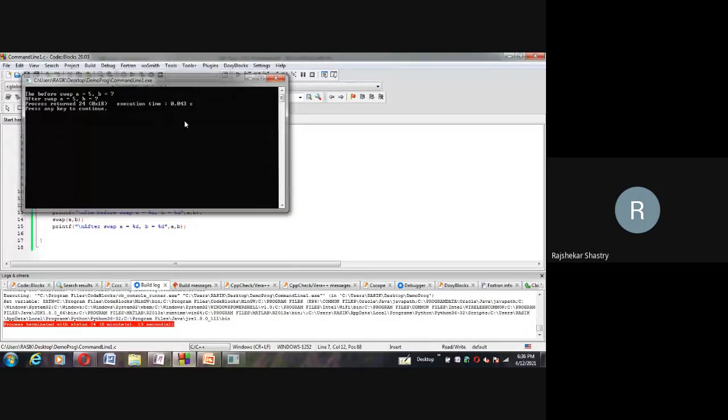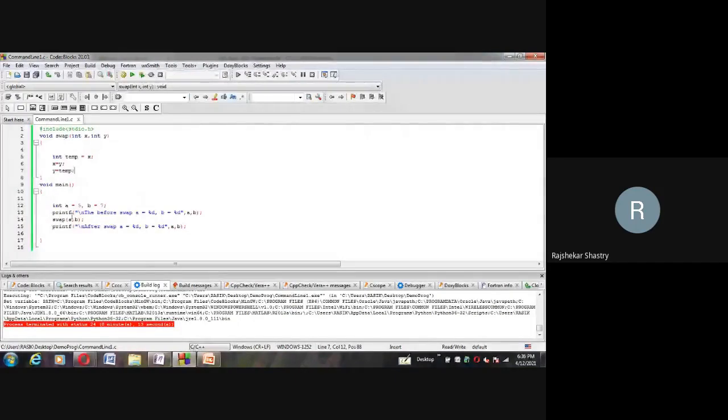So to overcome this, only call by reference will work. For that, instead of passing the values a and b, let us pass their addresses: ampersand of a, ampersand of b. I told you ampersand stands for getting the address of a particular variable. So to the swap method, ampersand a means I'm passing the address of a, and here we are passing the address of b also.